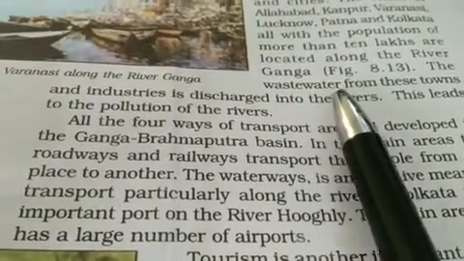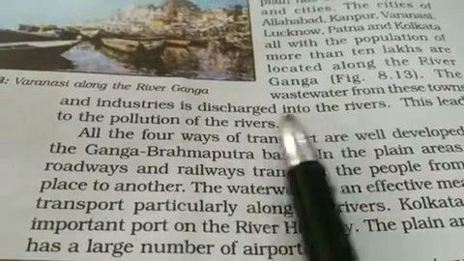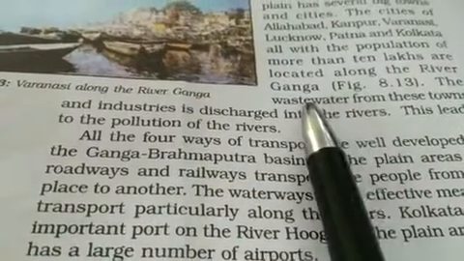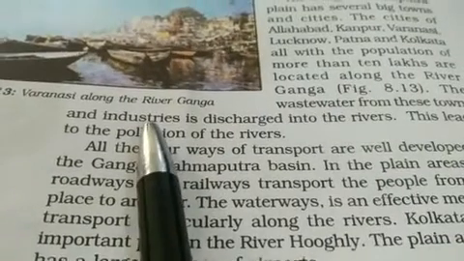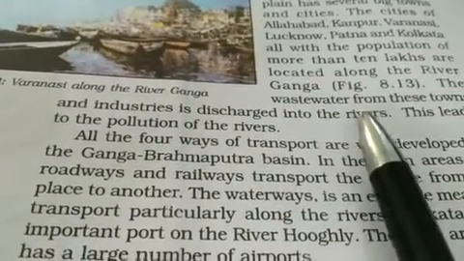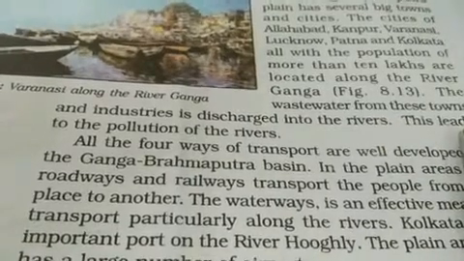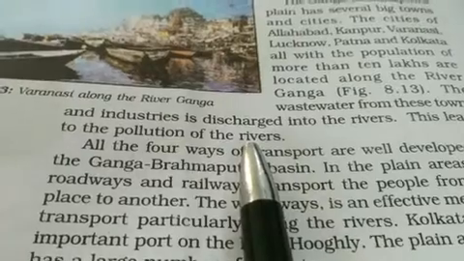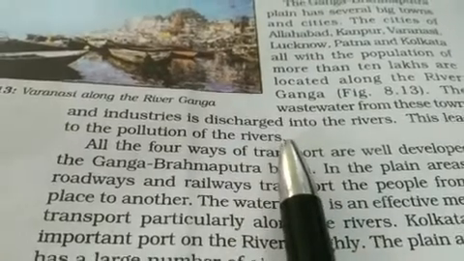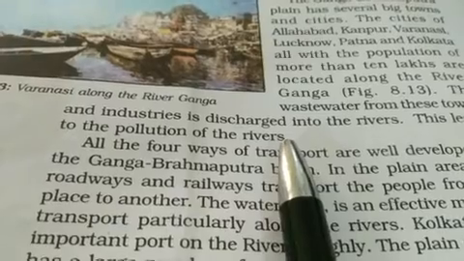Waste water from these towns and industries is discharged into the river. Wastewater from homes, industries, and other chemicals is mixed with the water and released into the river, polluting it. These are the reasons for the Ganga river being polluted.